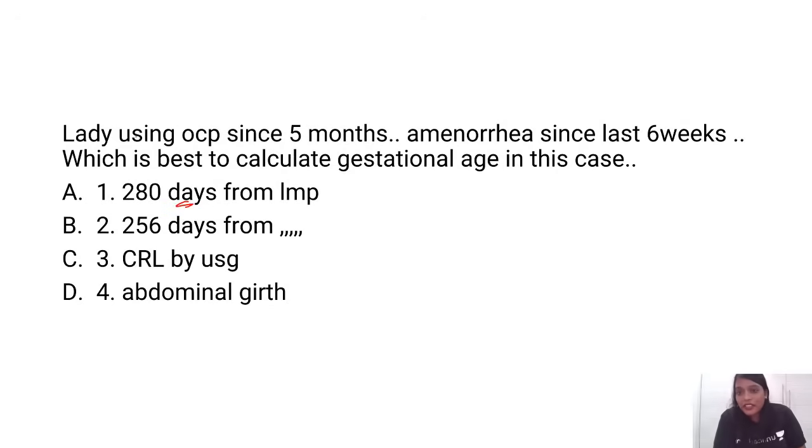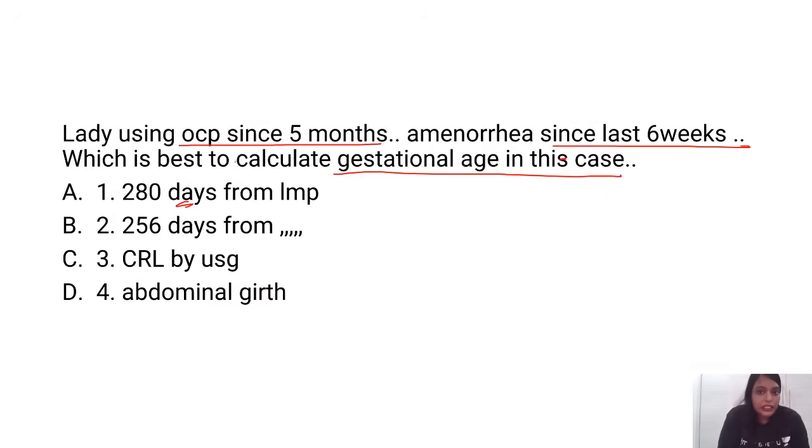Now please correct me in this also. Lady using OCP since 5 months, amenorrhea since last 6 weeks. What is the best way to calculate the gestational age in this case? As she has been using OCP since 5 months, she is already amenorrheic from 5 months.